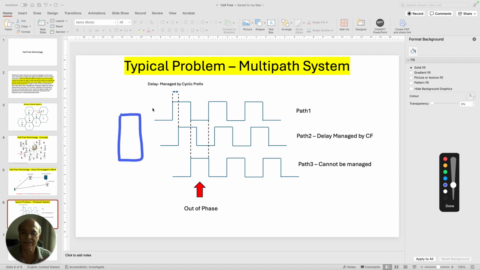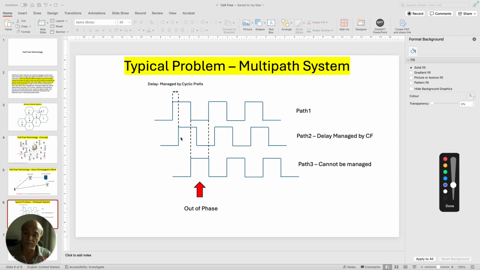Everybody understands, that is very simple. If path 1 is shorter than path 2 and the signals are traveling at the speed of light, then path 2 will arrive at a later time. Like 2 people running, one is running faster, the other slightly slower. At the finishing line, the person who ran faster will arrive first. So this is going to arrive first, and this is going to arrive a little late, and that delay we can name as T.